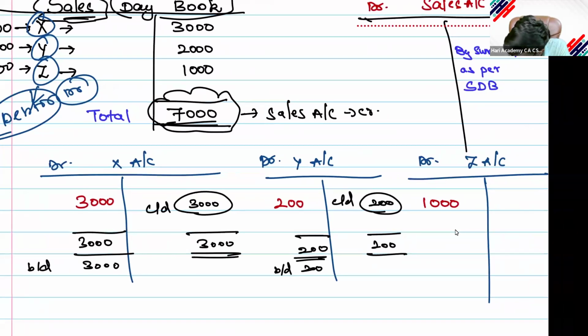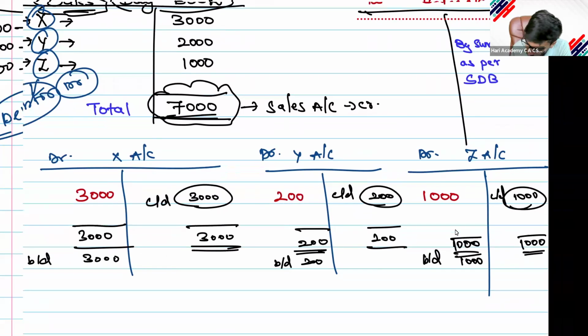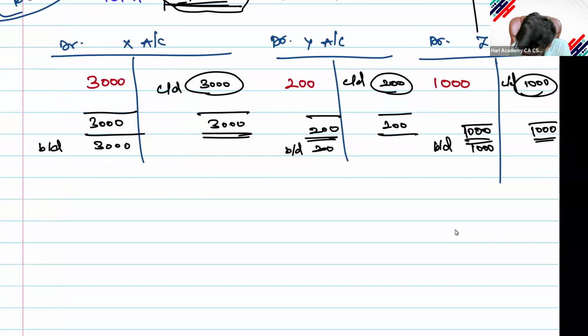Then Z will be 1,000, and on the credit side it will be 1,000. Balance, as usual, you will do balancing carry down. Actually, it should not be like that. I have discussed this in depth. Based on that only, you will prepare a trial balance.